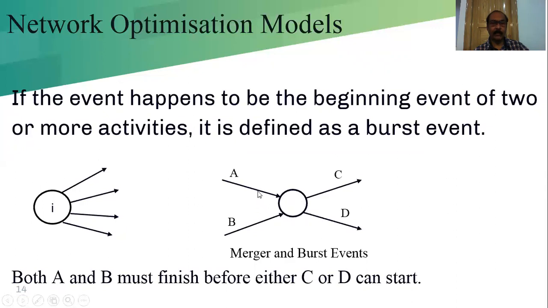This event with respect to A and B is the merge event, and with respect to C and D, it is the burst event. So in this case, we can say that activities C and D cannot start unless A and B are completed. In this case, A and B are the predecessor and C and D are the successor activities.